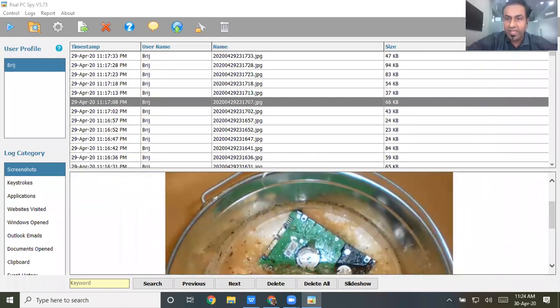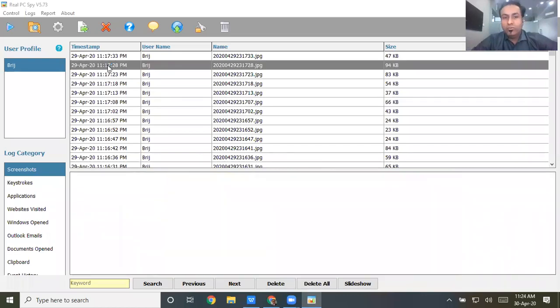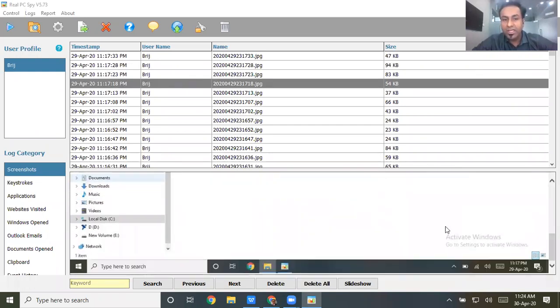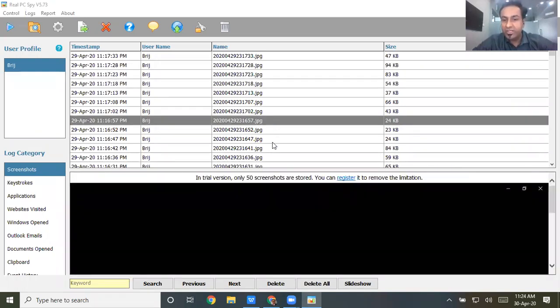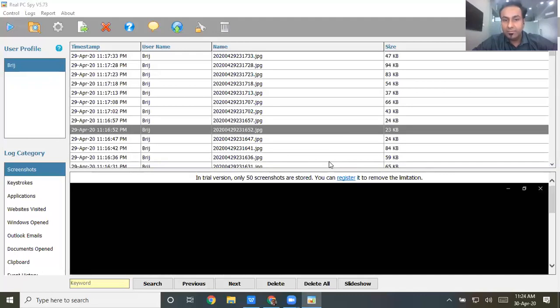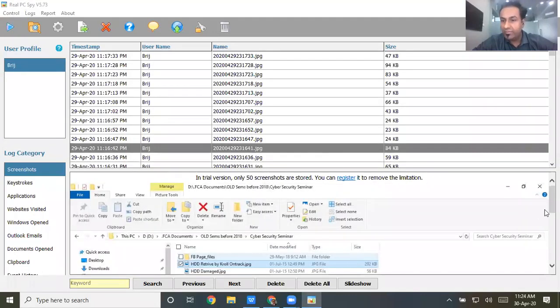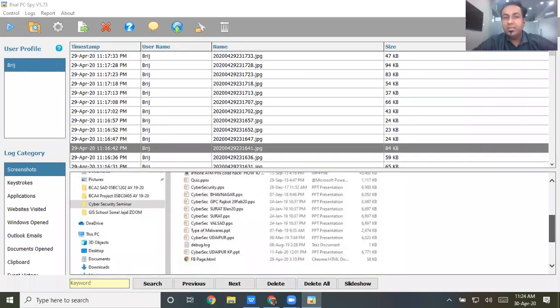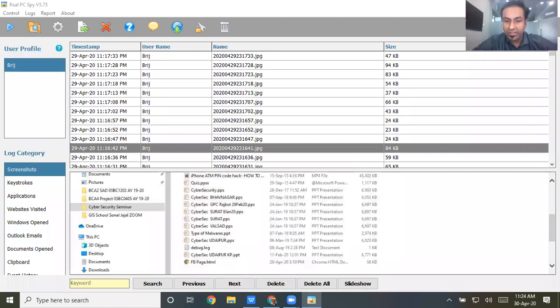Whatever I opened, you can see the date coming and it is capturing a picture of what I have done. I have opened one file here. This is my history. I have gone into the folder. Everything it is recording and showing to me.